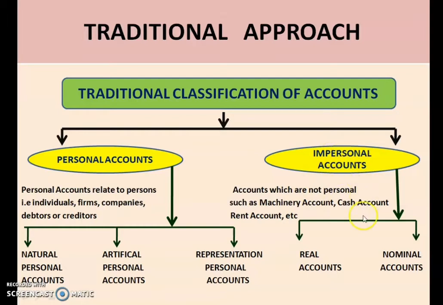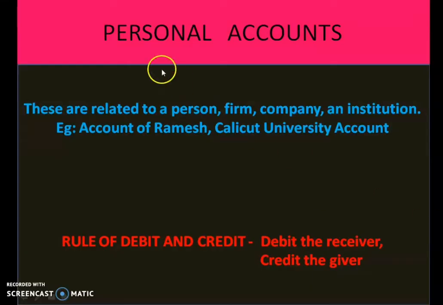In impersonal accounts, we can classify these into 2 categories, real accounts and nominal accounts. So in total we actually have 3 accounts: personal account, real account and nominal account. You have to just understand these 3 concepts: personal account, real account and nominal account. Now let us discuss each of these accounts. Here is the first account, that is personal accounts.